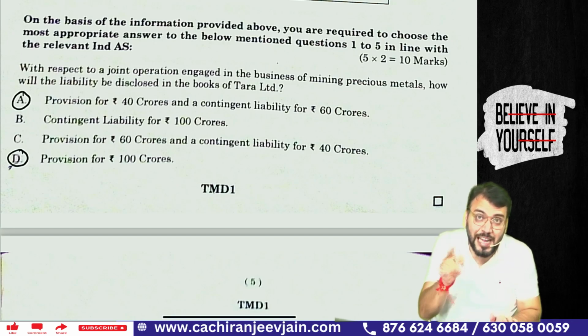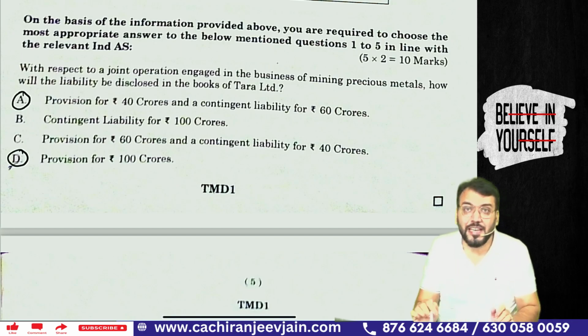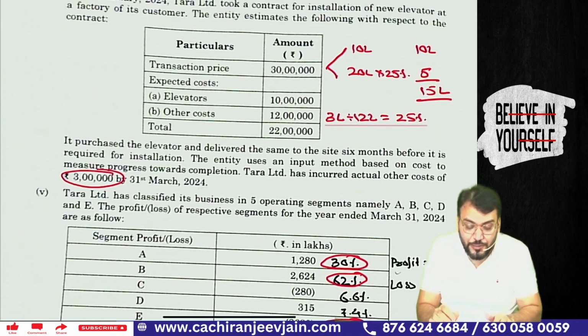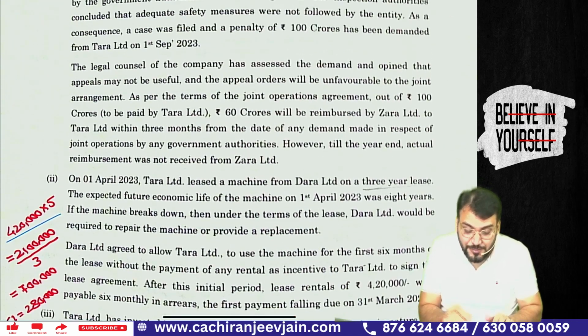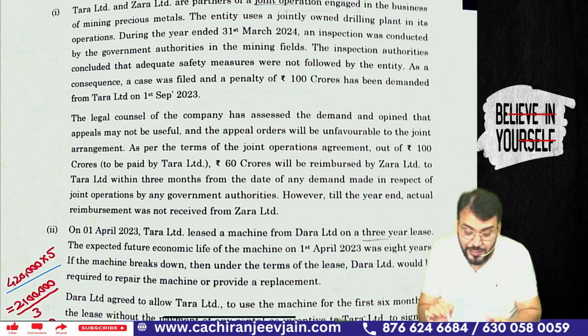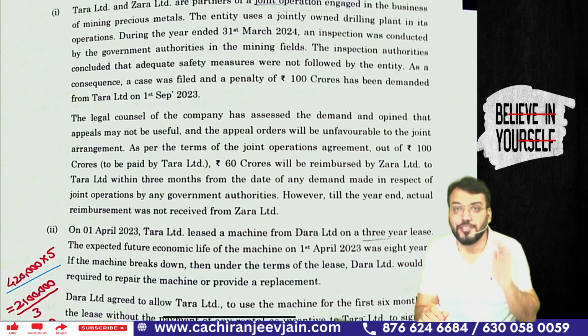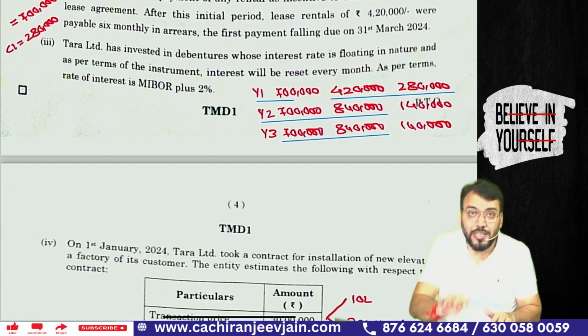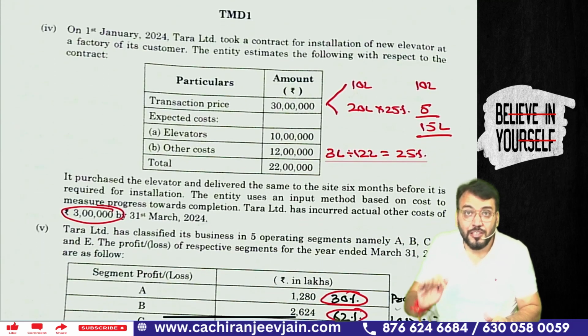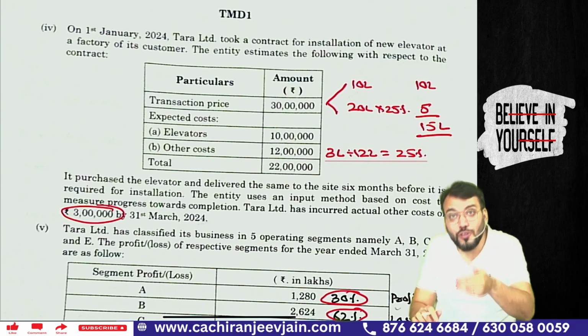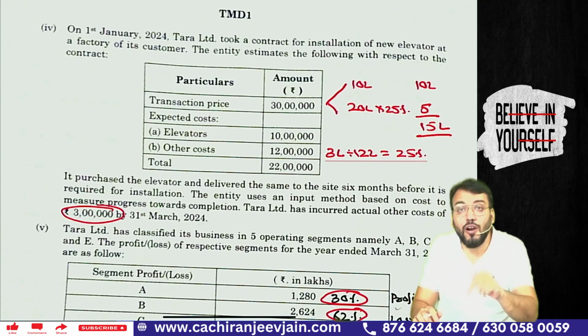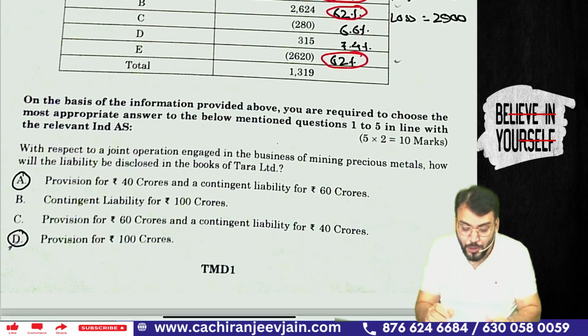Means as per that particular para, option number A is correct, because Tara Limited, as per the agreement, because the agreement was already done as per terms of the joint operation agreement, out of 100 crore to be paid by Tara Limited, 60 crore will be reimbursed. Means their obligation is only 40 crore. If 60 crore is not paid by the other party, then it becomes a liability of what? Tara Limited. I hope you are understanding.